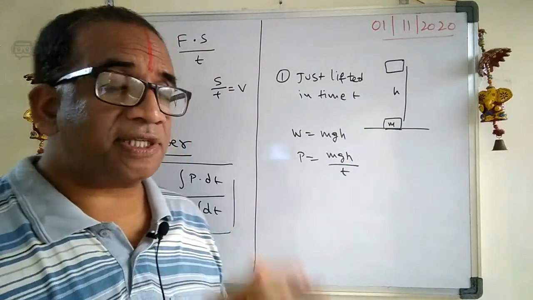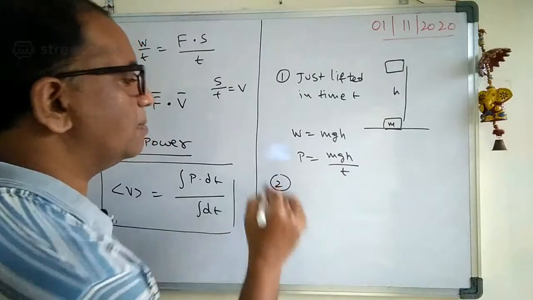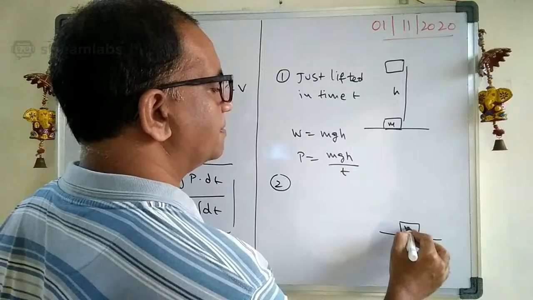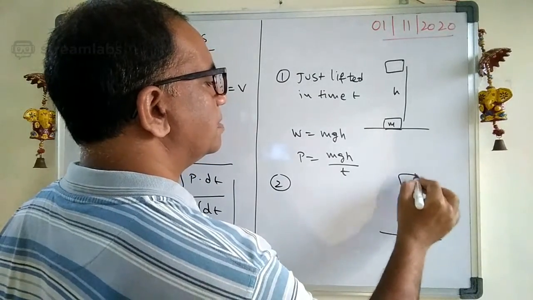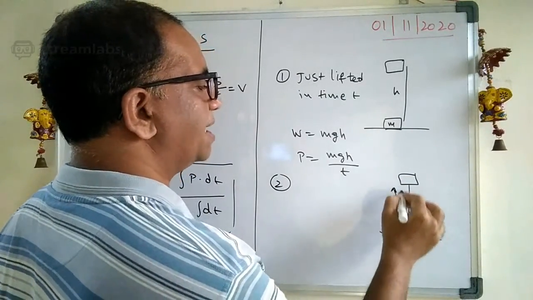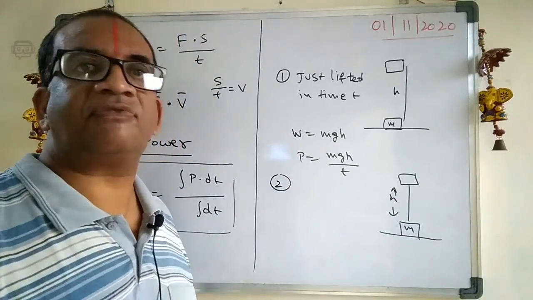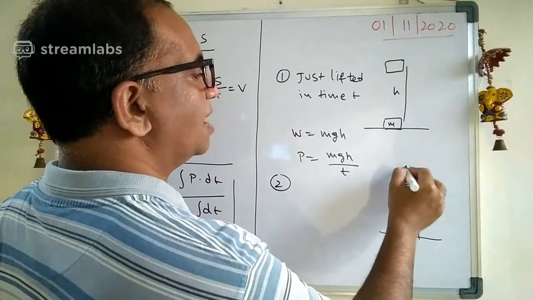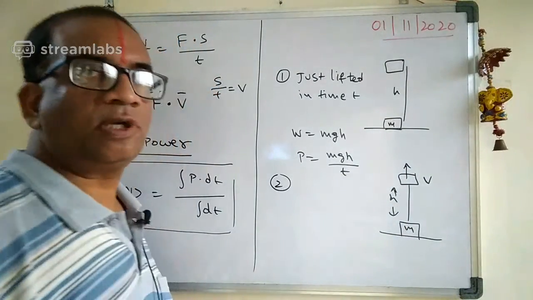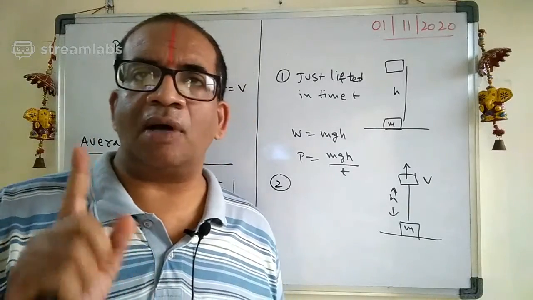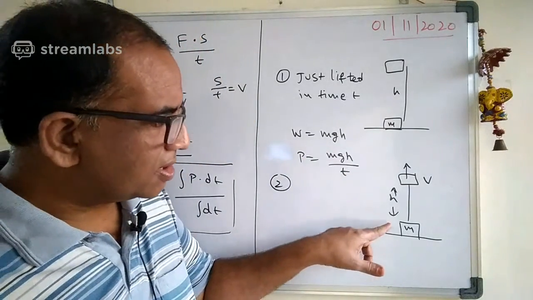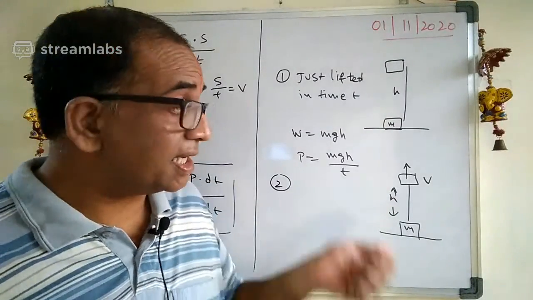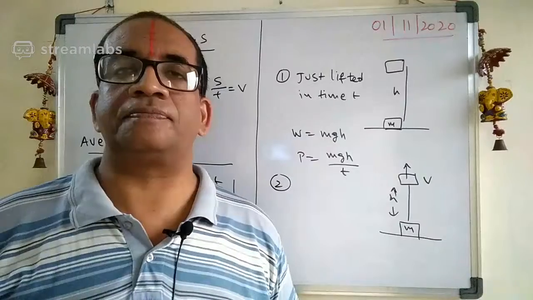Now let us take the same problem. Suppose I lifted this body to a height h. By the time I lifted this one, what happened? It has got some velocity v. So there are two things happening here. Number one, there is a gain in the potential energy, and also there is a gain in the kinetic energy.